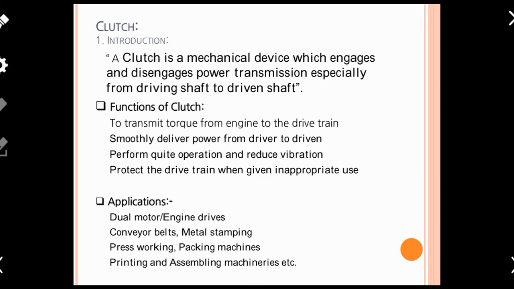In case of couplings, it engages or disengages rotating members like a shaft with another member like a pulley or gear. But in case of a clutch, it just engages or disengages transmission shafts only, not a shaft with any rotating member like a pulley, gear, or sprocket.